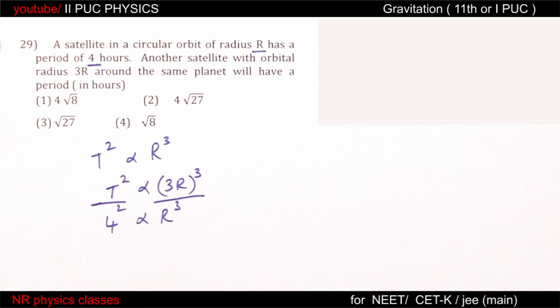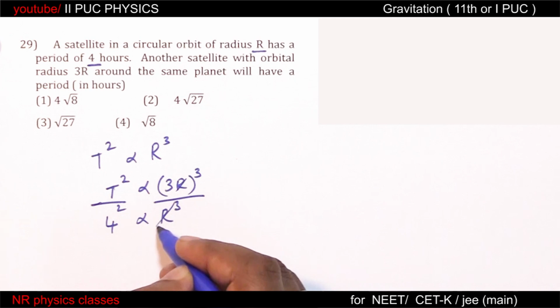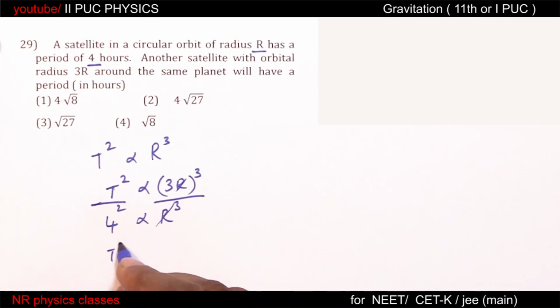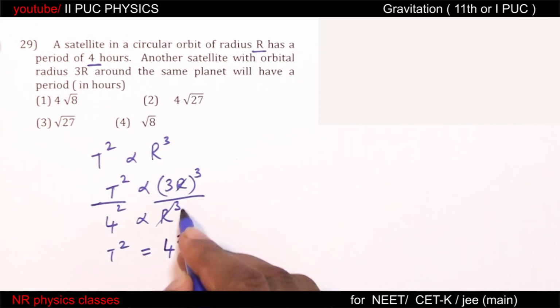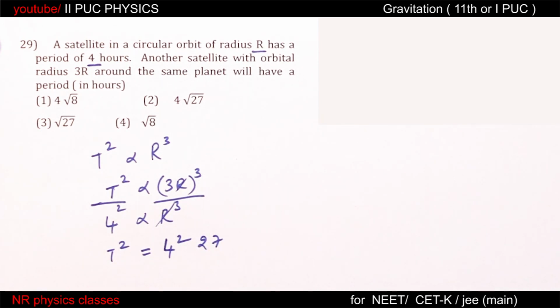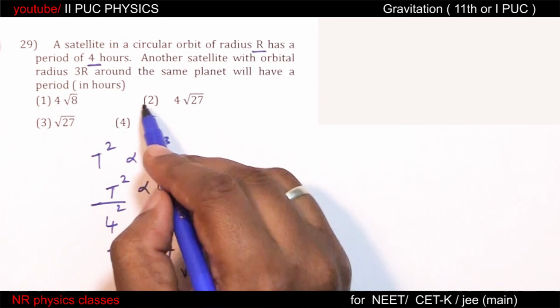Divide one by the other. r cube cancels. T square by 4 square is 3 cube, and 3 cube is 27. So T equal to, take square root, 4 root 27.